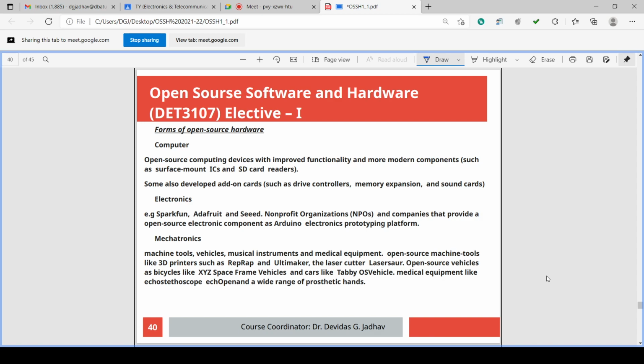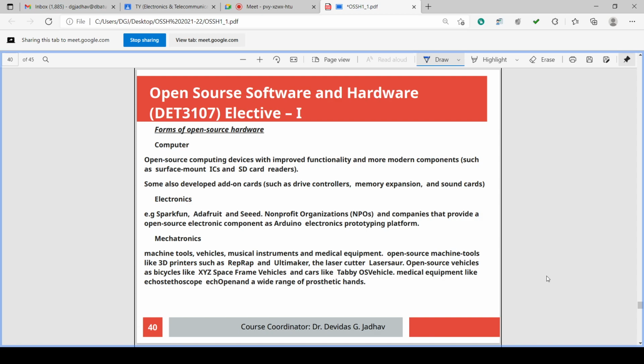So if it is open source, the open source community can very easily update, modernize that particular hardware. Updating means modernization.